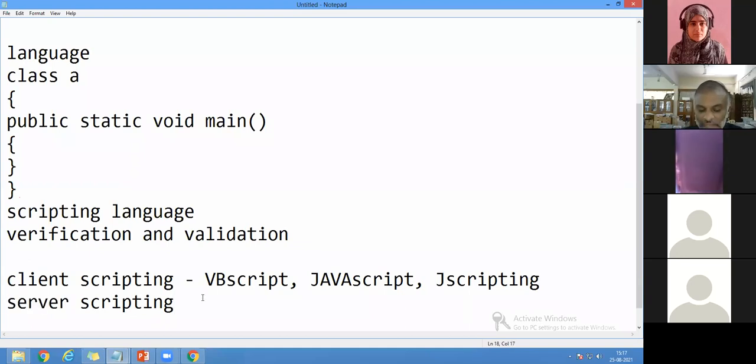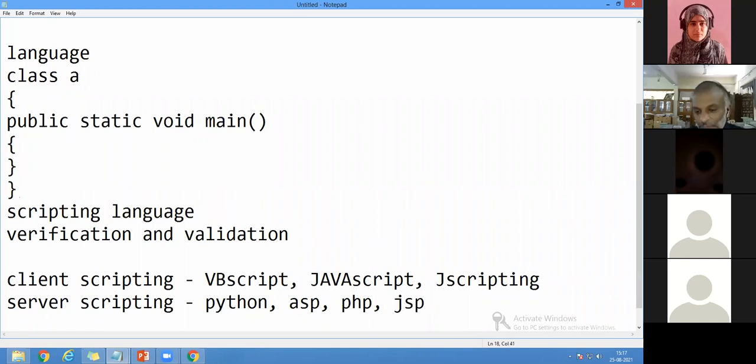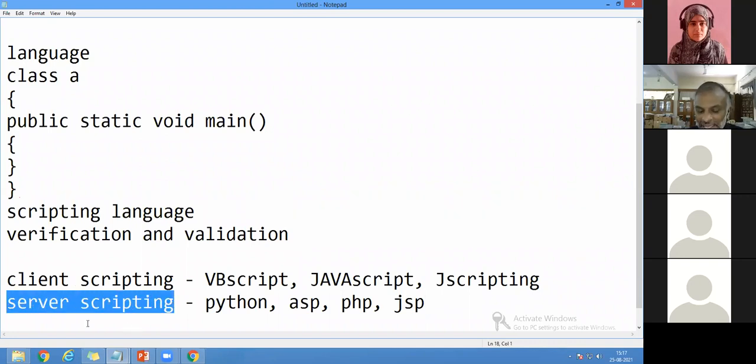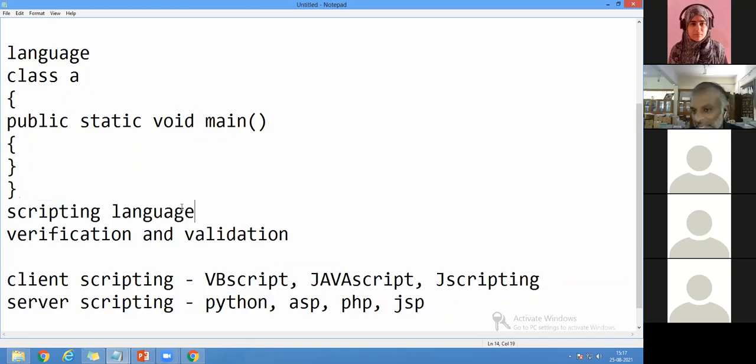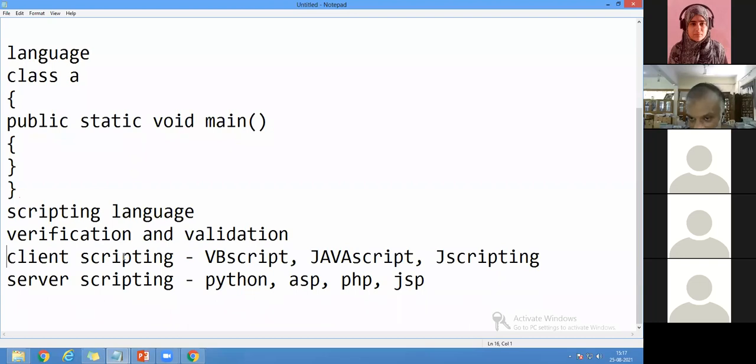Whereas when I come to server-side scripting, the same verification and validation is going to be done on the server. In that way, we can say that Python can also be used in server-side scripting. JSP can be used, PHP can be used. So these are all the languages which are very familiar for server-side scripting. And these are the languages which are very familiar for client-side scripting. And this is called scripting languages. So when I say scripting languages, it comes under verification and validation. So this is the ultimate concept of scripting languages.